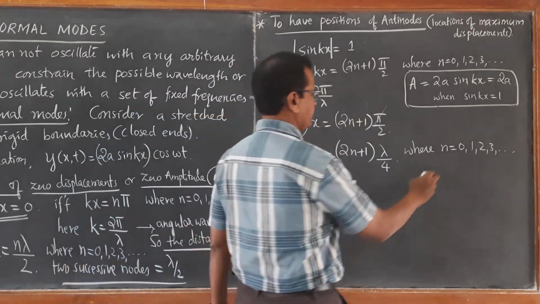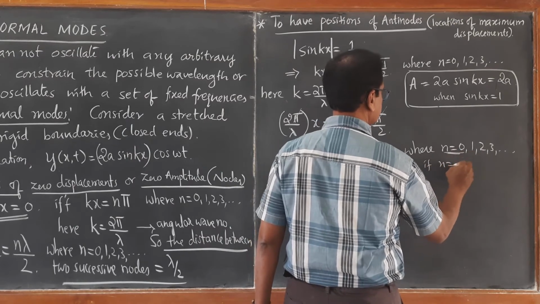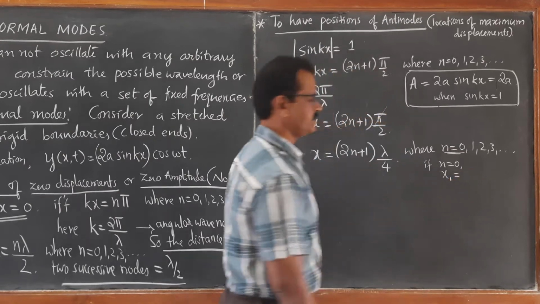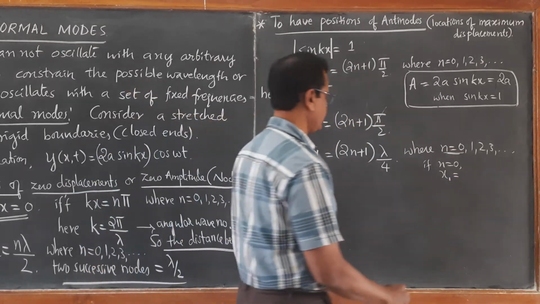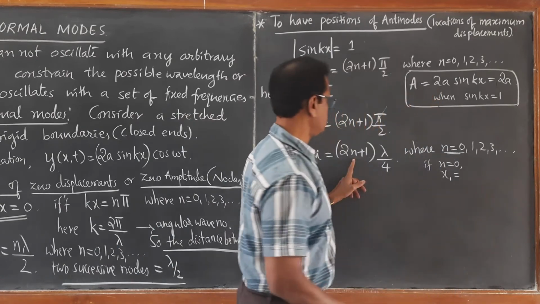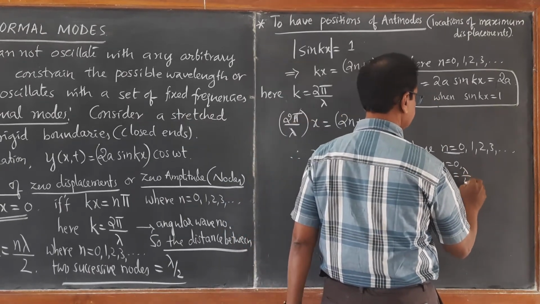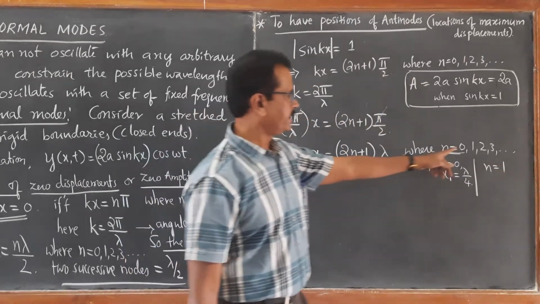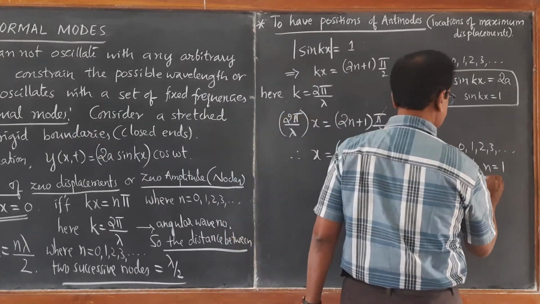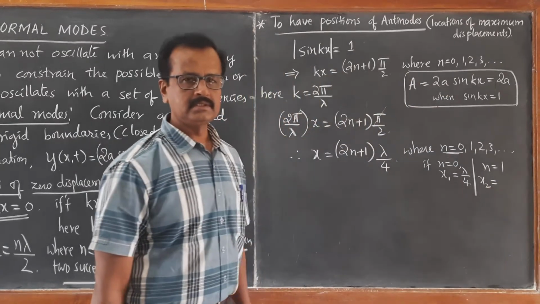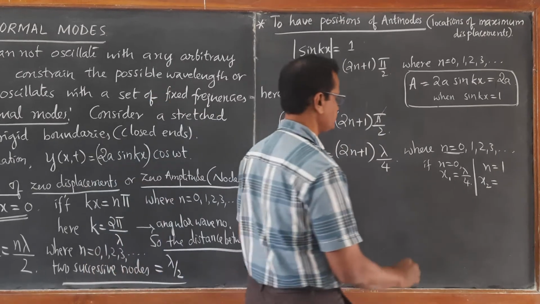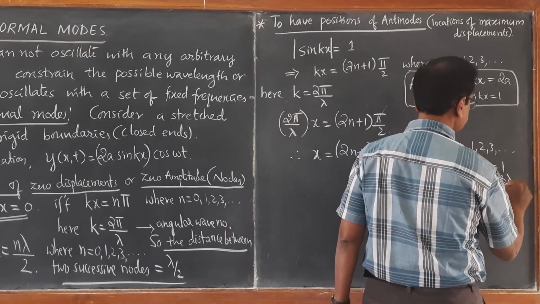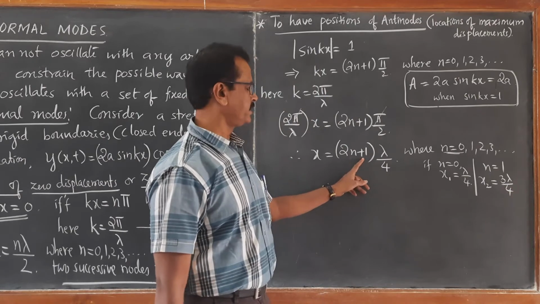For example, if n is equal to 0, then we get the position of the first antinode, x1 is equal to lambda by 4. If you put n equal to 1, we get the position of the second antinode, that becomes 3 lambda by 4. 2 1s are 2 plus 1, 3, 3 lambda by 4.